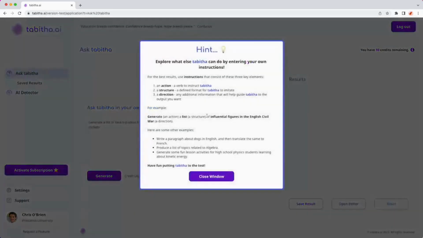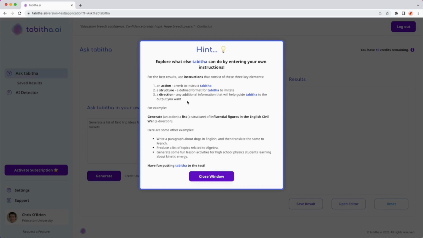Now there is a little bit of an art to speaking with or talking to AI. If you look at this hint, this gives you a little bit more of an explanation as to how to get the best out of it. It's a bit of a garbage in, garbage out principle. If you put something into this text box that doesn't make a whole lot of sense or isn't very detailed, then you're probably not going to get exactly what you want out of it. So the best thing is to try to follow this structure as closely as you can.